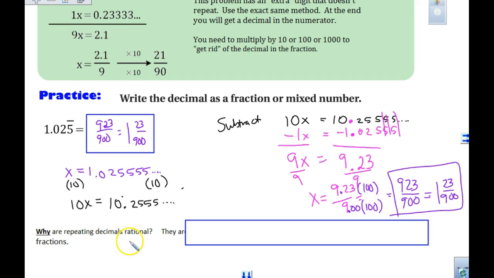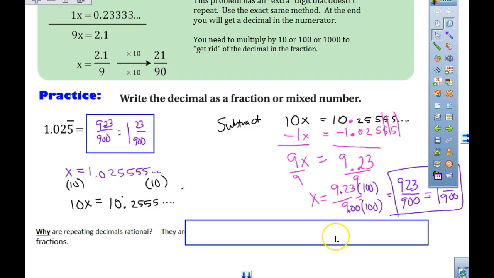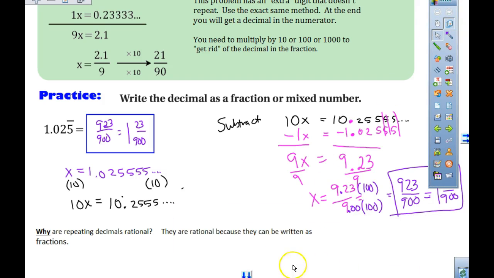And it says, why are repeating decimals rational? The key reason why they are rational is because we can write them as a fraction, right? That's our key thing. Rational is a fraction, as long as 0 is not in the denominator. Rational means fraction, okay?